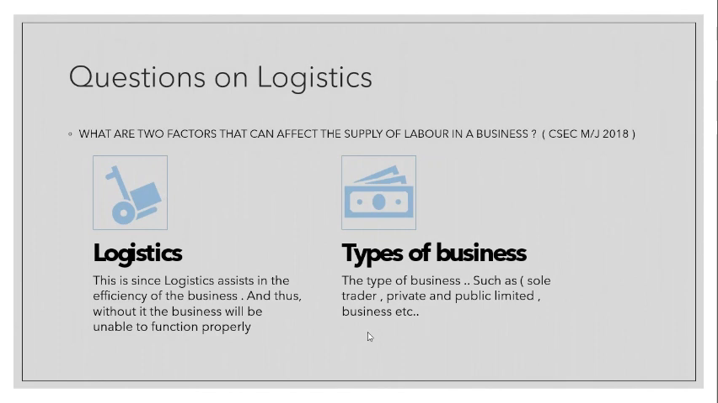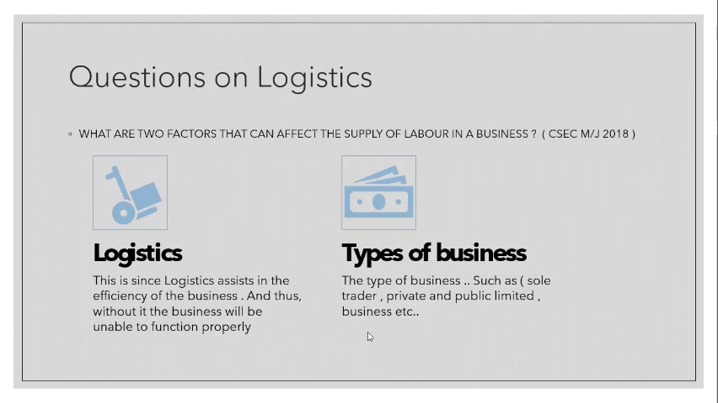Since logistics assists in the efficiency of the business, without it the business will be unable to function properly. Logistics helps the business to be efficient. And if we don't have logistics in place, the business will be less efficient because we won't know how many profits we are making, how many stocks we have, and if we have to restock. We won't be able to answer these basic questions. Logistics is of the utmost importance.